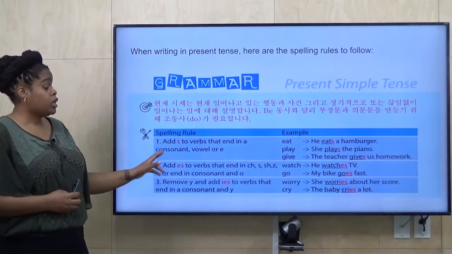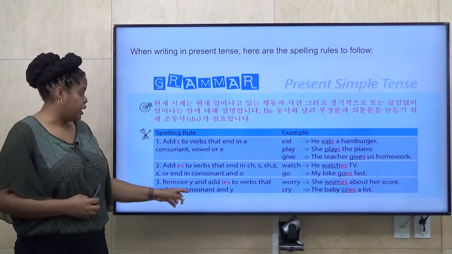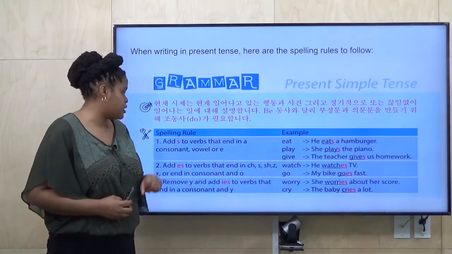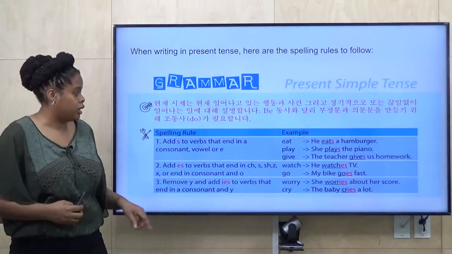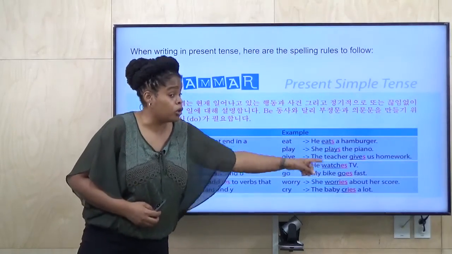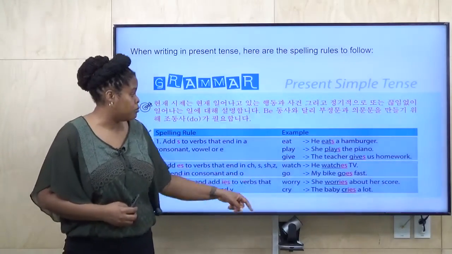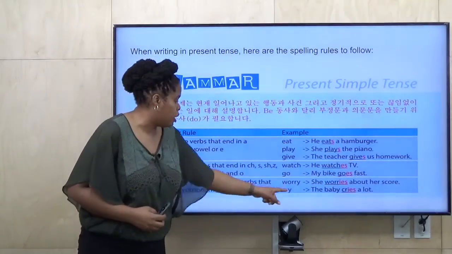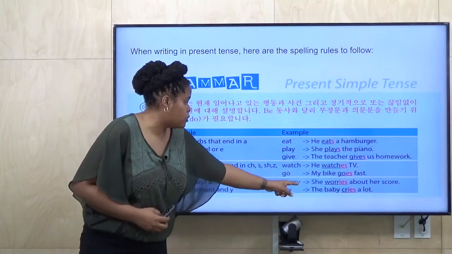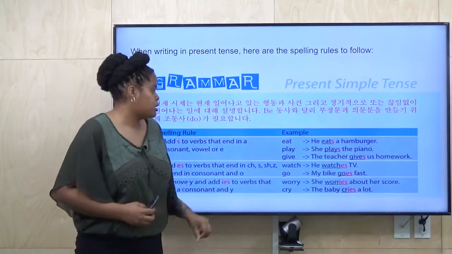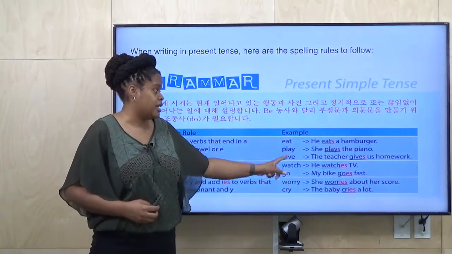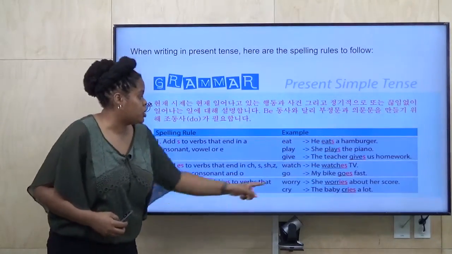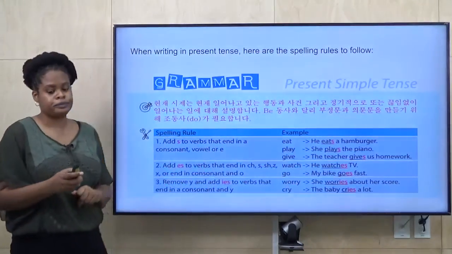Number three, change the Y to I and add ES. So you take out the Y, add IES to these verbs that end in Y. So worry becomes worries, cry becomes cries. And it's specifically a consonant and a Y. So RY, consonant Y, you do IES. Here in play, this is an A, a vowel. So that's why you only add an S. Only change it if it's a consonant, Y.